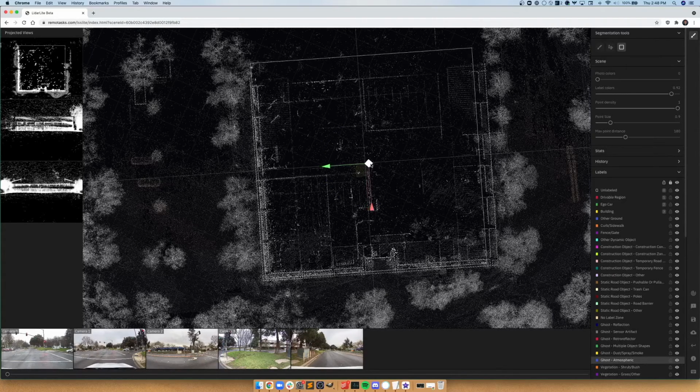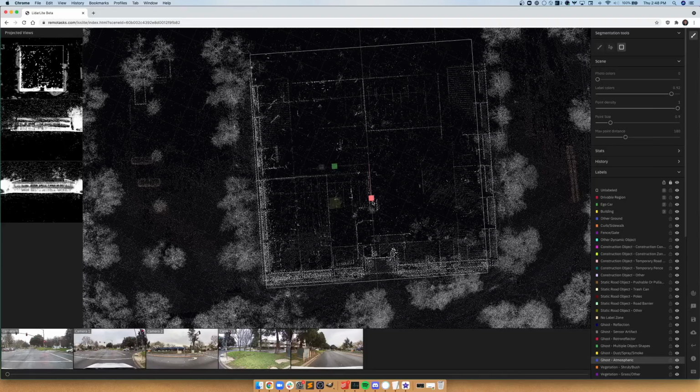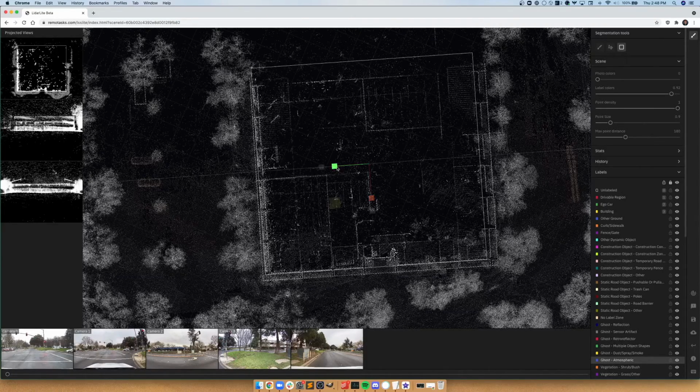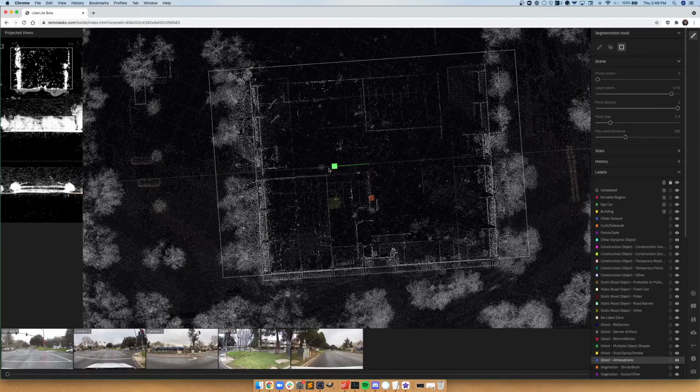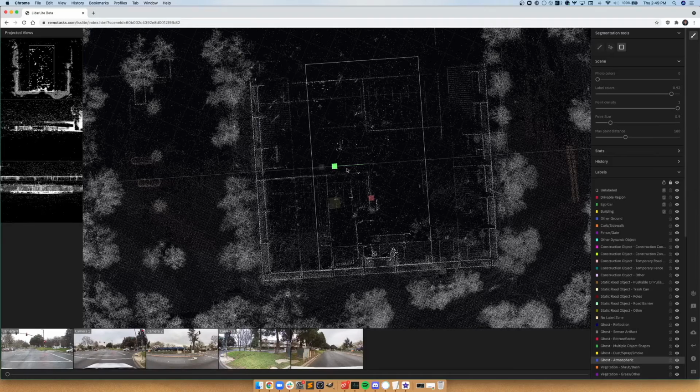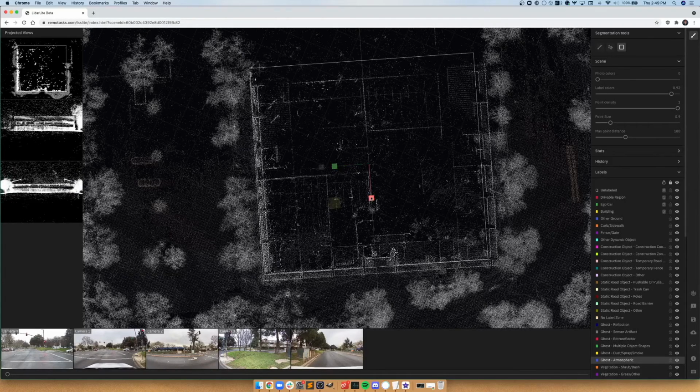If you're happy with the positioning, you could also affect the sizing of the cuboid by holding down Shift and clicking on the different arrows and squares that show up here. Clicking on the red one will expand it from the top and bottom, and clicking on the green one will expand it from the left and right sides. You could also slide it the other way to decrease the size from both the left sides and also from the top and bottom.